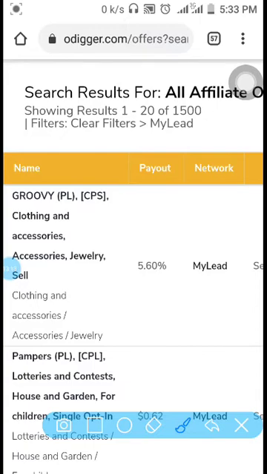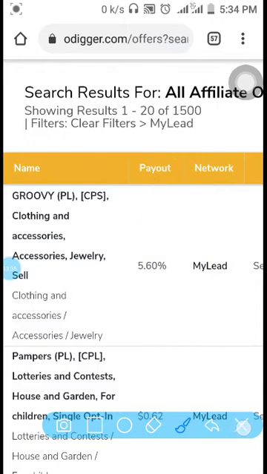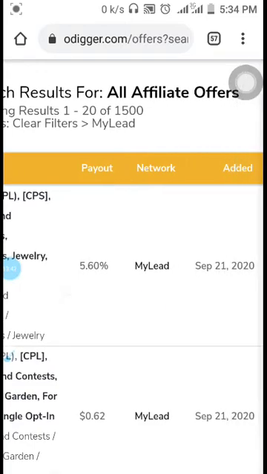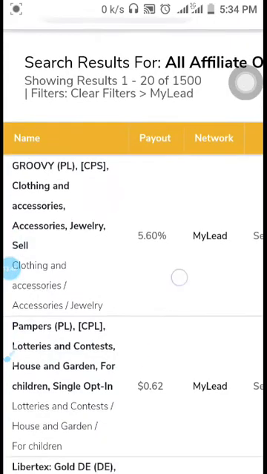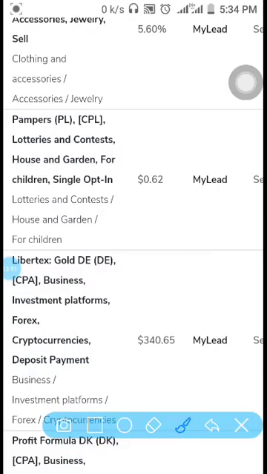So this is Pampers. PA, that's Poland. CPL simply means cost per lead. That's when somebody registers and submits their email, you get paid. This is Liberty Gold. The niche is forex, the financial market. Profit Formula, DK, that's another country code, Denmark. This is a CPA, cost per action. Somebody must deposit money before you get paid, and the payout is 482.98 United States dollars.